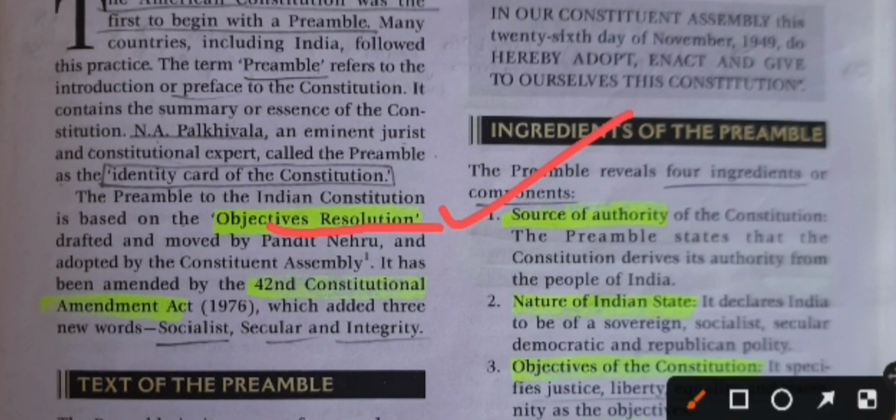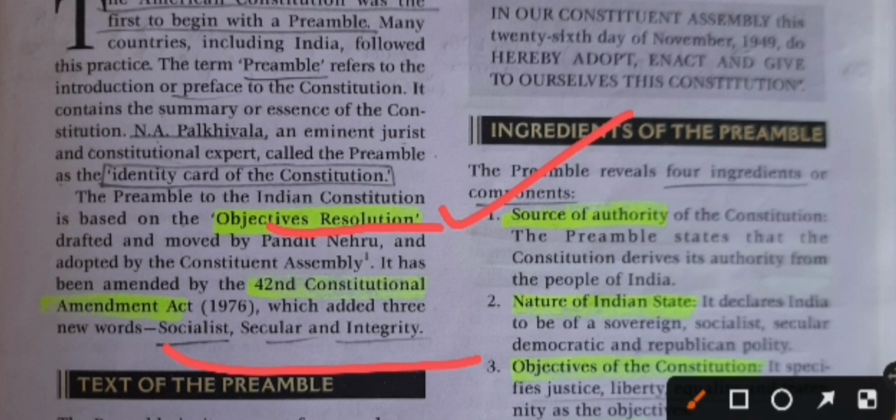The preamble to the Indian Constitution is mainly based on the Objectives Resolution. The Objectives Resolution was drafted and moved by Pandit Nehru and adopted by our Constituent Assembly. It was amended by the 42nd Constitutional Amendment Act 1976, which added 3 new words. These are socialist, secular and integrity.